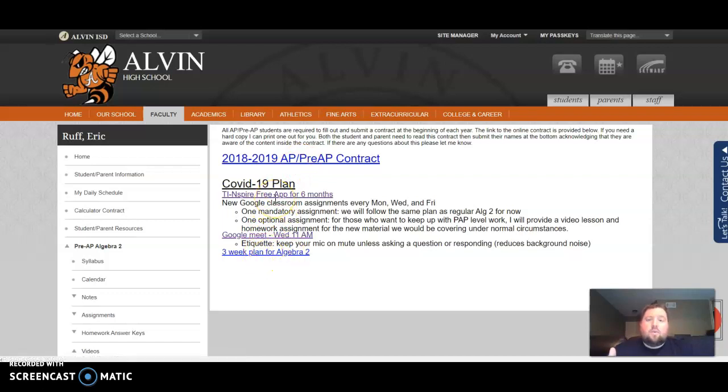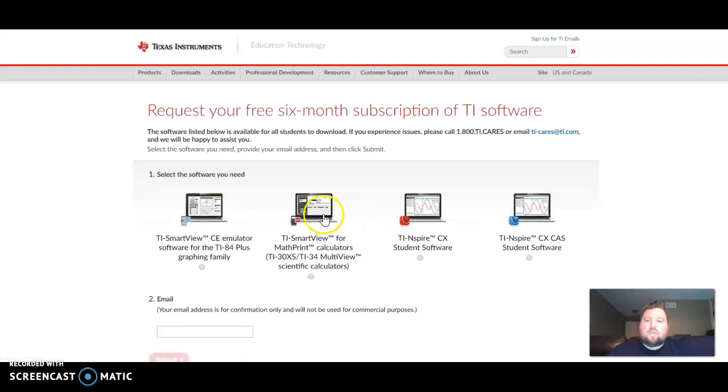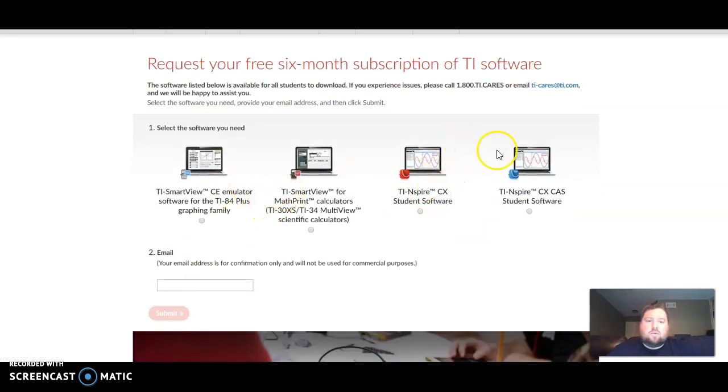All right, so one thing is a calculator. TI is offering a free 6 months of their calculator on the computer. So the same one that I pull up when we're doing notes in class on my computer, you can get that one for your own computer. Go ahead and click on this. So select software for students, that's what you'll want. Okay, and so you want one of the Inspire ones. The CX is the one like we use in class. That's all you really need.